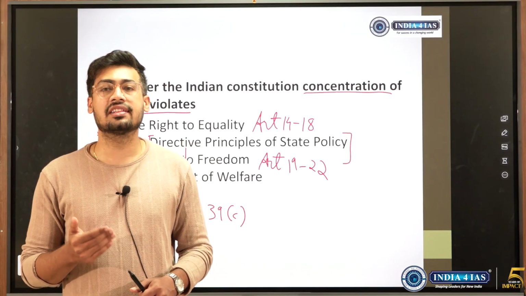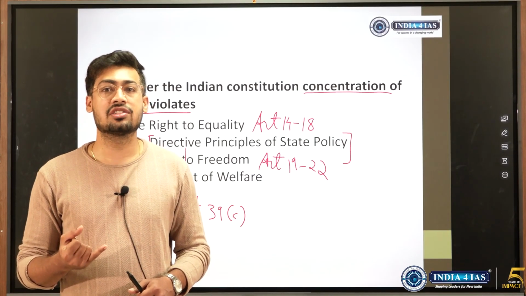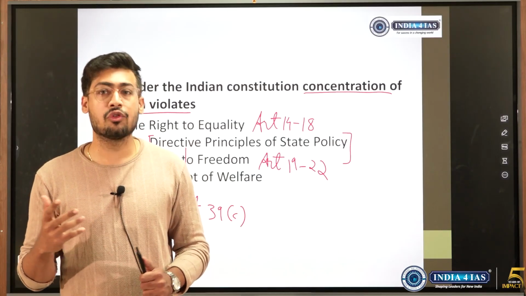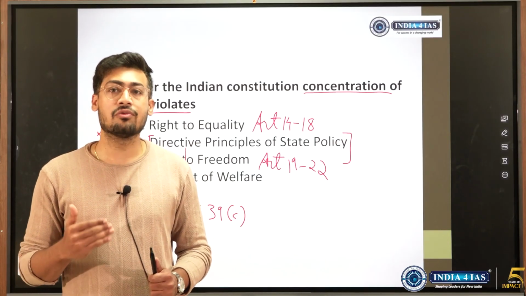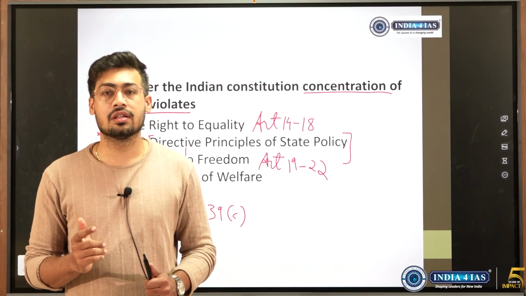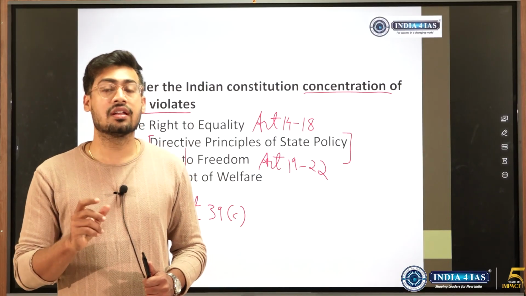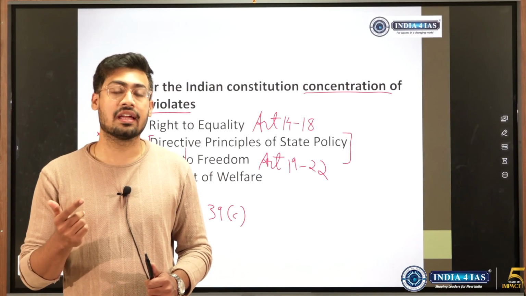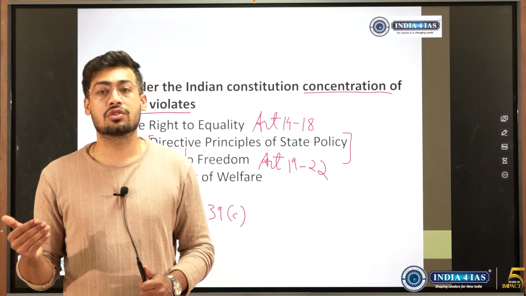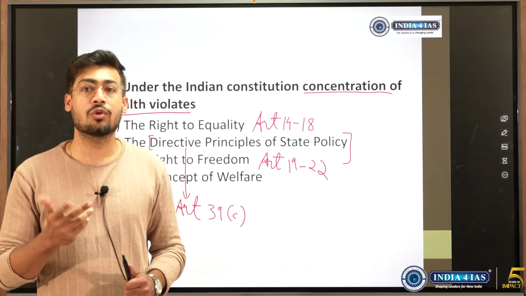For instance, article 39 requires the state to ensure the right to livelihood. So in ethics also, if you are writing the mains answers, whenever some worker has been denied the minimum wages by his employer, then we can use that under article 39 clause A, right to livelihood has not been ensured, so it becomes an unethical act. In this way we can use it in mains also.